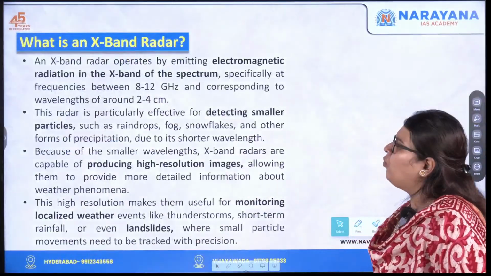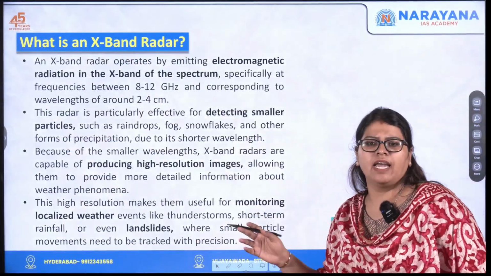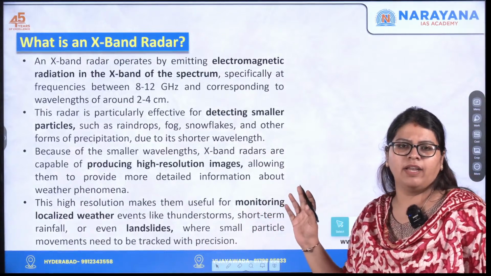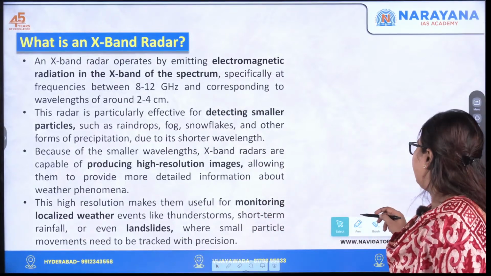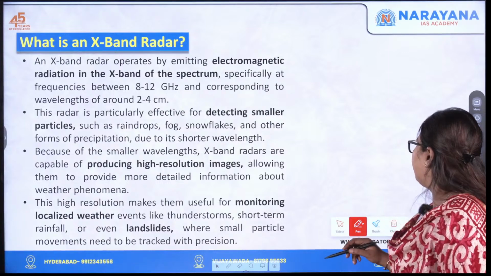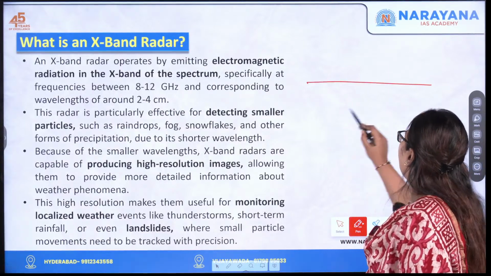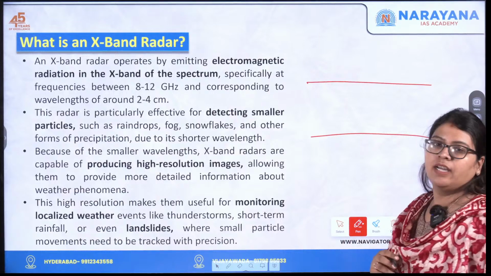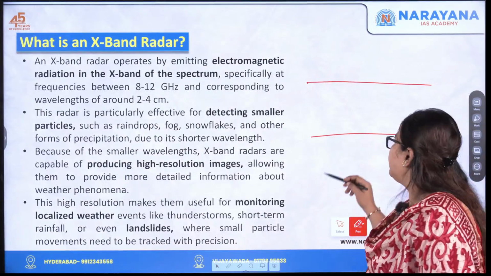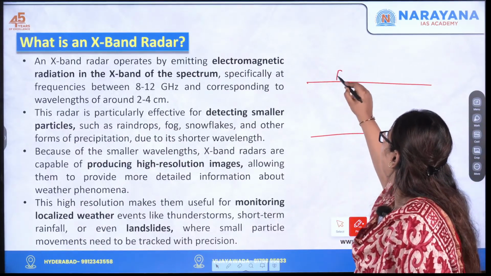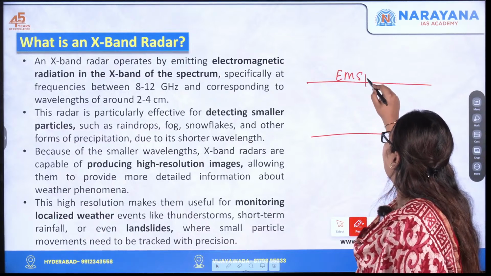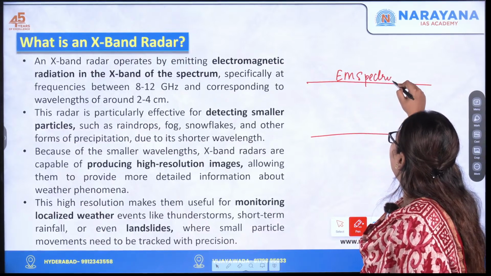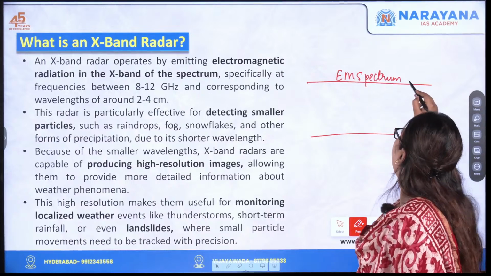let us understand what this X-band radar that has been installed in Wayanad is. Okay, so here there is something called the electromagnetic spectrum. This is an electromagnetic spectrum, and it has a number of radiations.